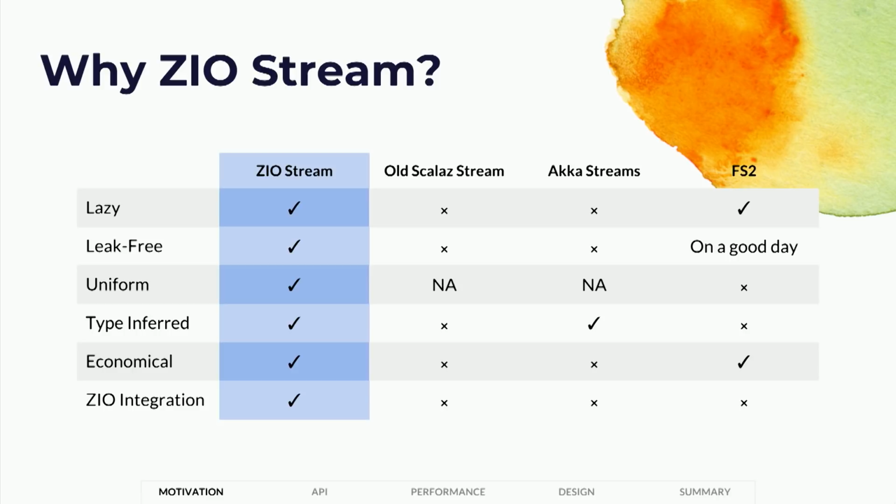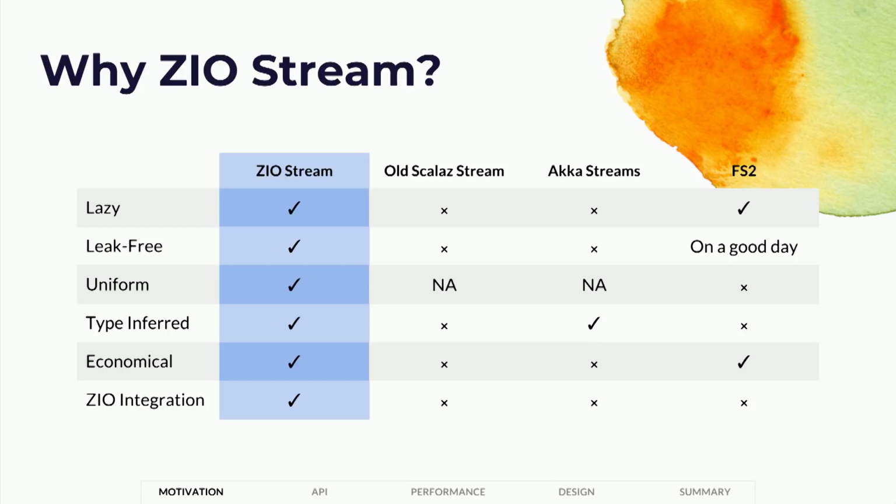And you can actually design your stream to use these same constructs. Some libraries out there have their own notions of cancellation and interruption and resource safety. And so you have a mismatched model that makes it harder to reason about, complicates the code bases, and leads to leaks in extreme cases. And with Scalaz-stream, we don't have any separate model for these things. It's totally unified. It's a uniform model of resource handling and interruption. Type inference with Scalaz-stream is extremely good, thanks to use of lower kinded types and appropriate declaration side variants. You should never need to specify any types, which makes the library exceedingly pleasant to use as an end user.